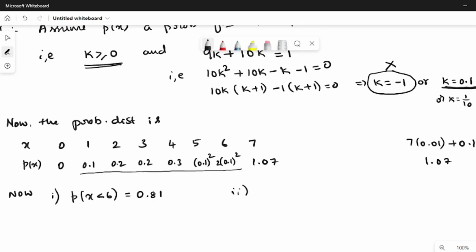P(X ≥ 6) will be, that means I have to add only these two values, x greater than or equal to 6.